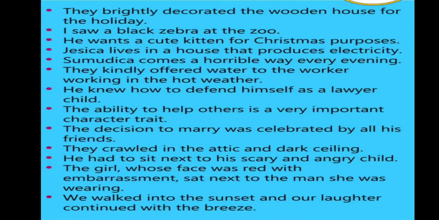They brightly decorated the wooden house for the holiday. Brightly decorated the wooden house. Okay. I saw a black zebra at the zoo. What is it? A black zebra.